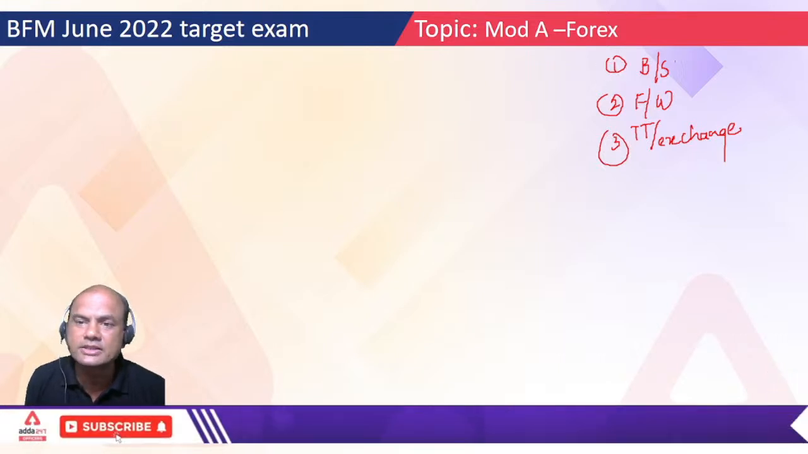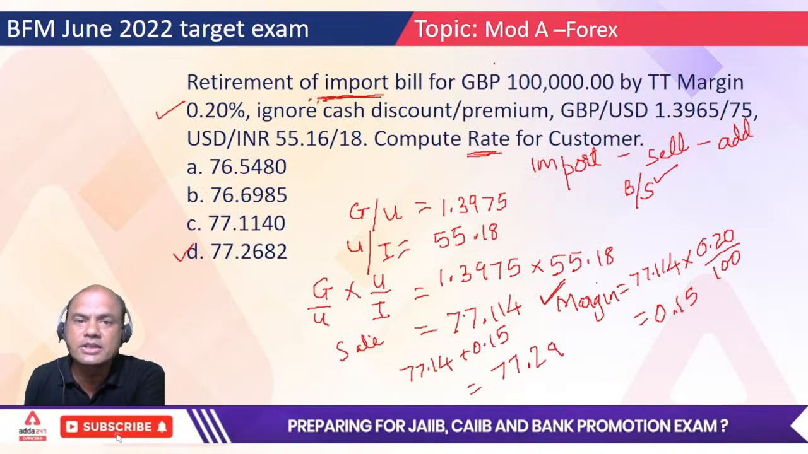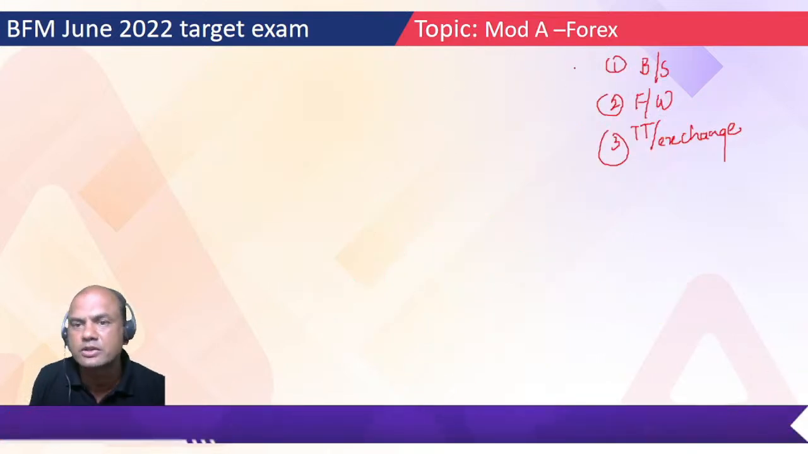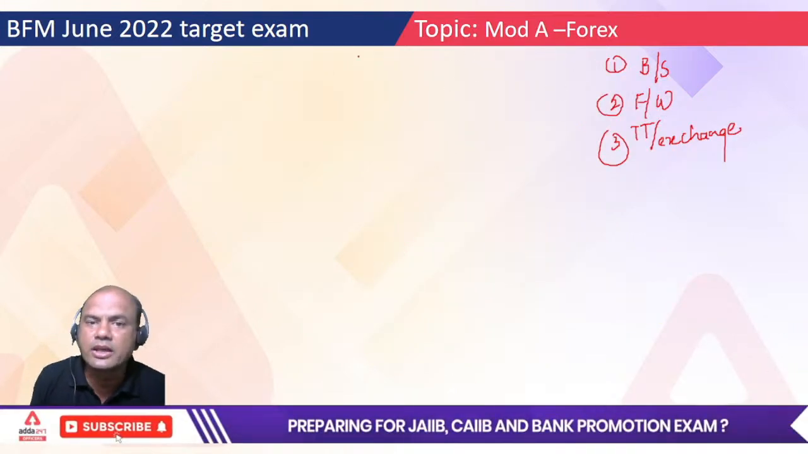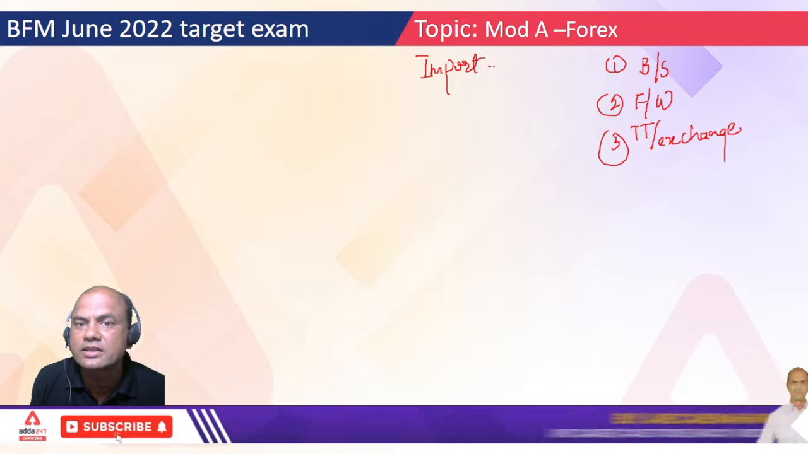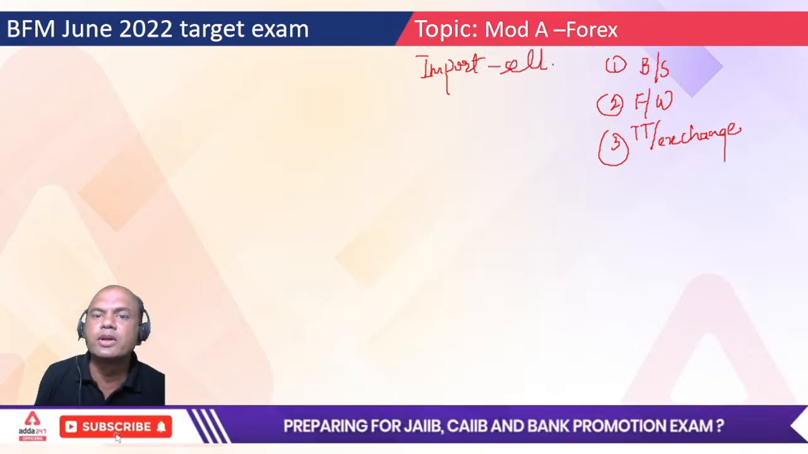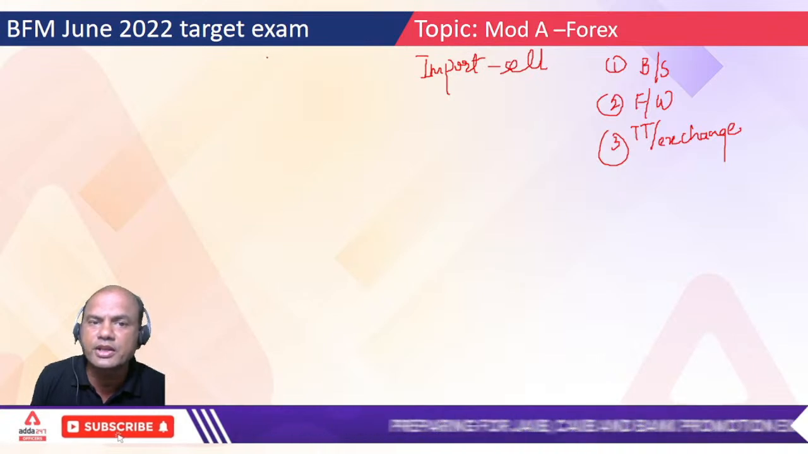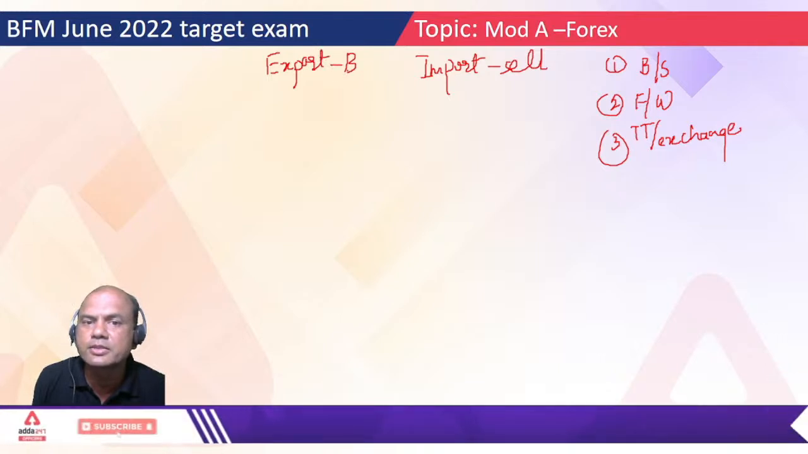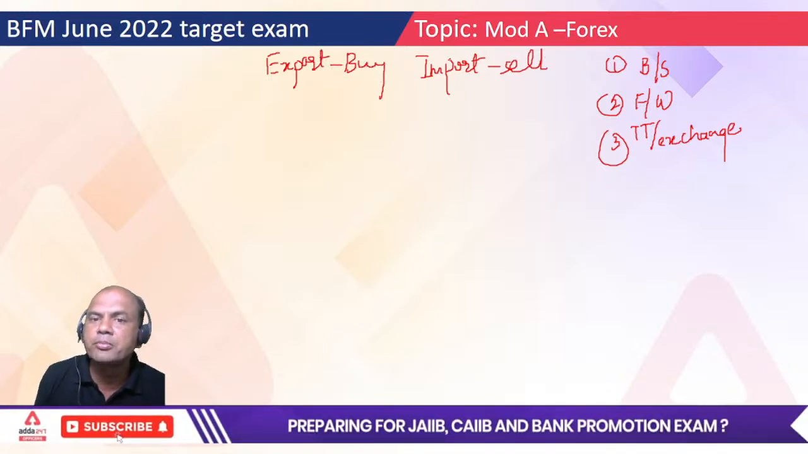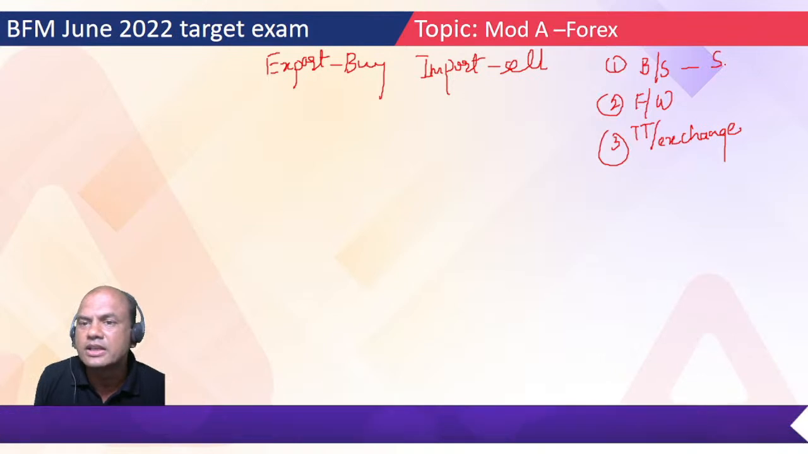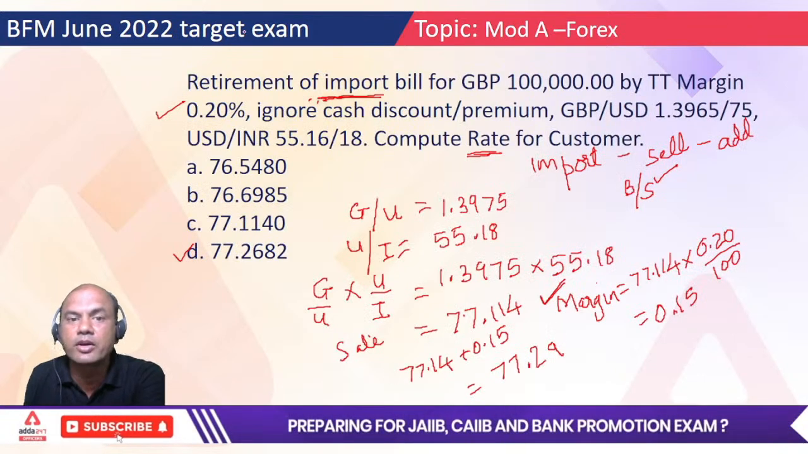So firstly, let's come to the problem. In this problem, what is this? Import bill. Now how will you decide whether something is buy or sell? Remember this logic: if it's an import transaction, import is always sell. Import is sell means export will be buy. Always remember this basic: export is buy, import is sell. So in our problem, it is sell, because an import bill is there.